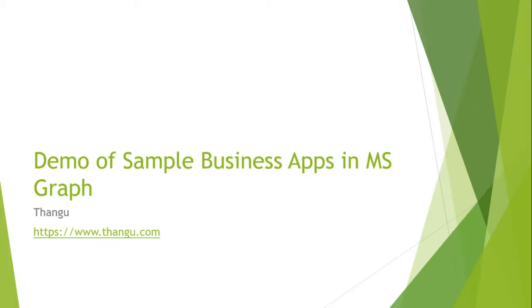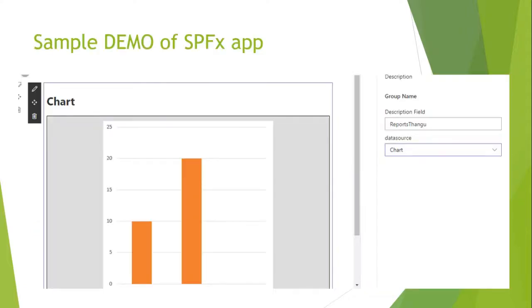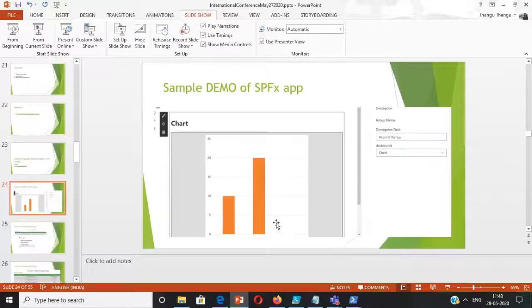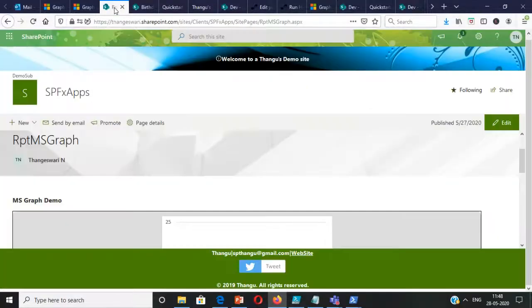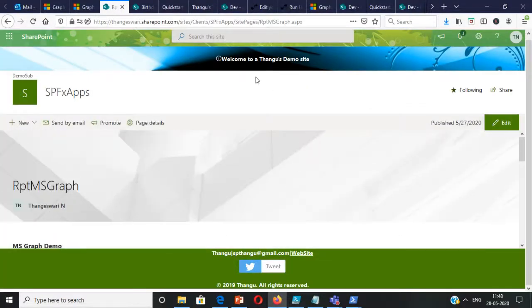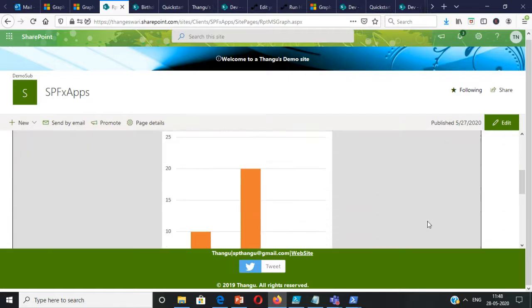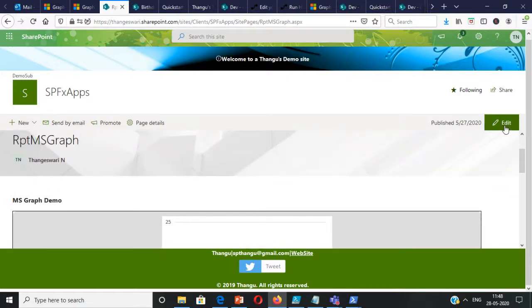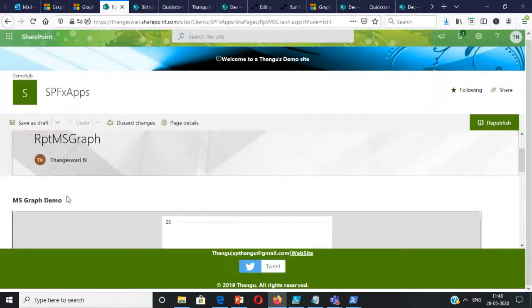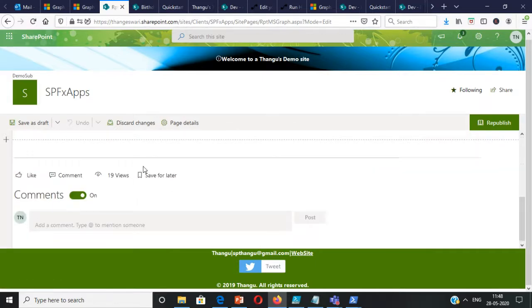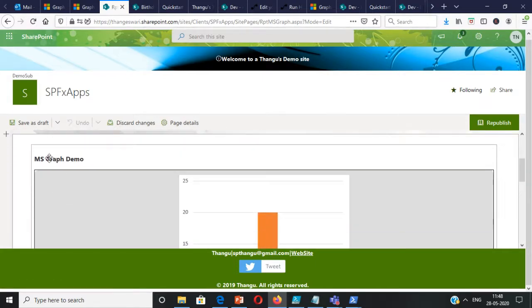I'll start off with some demos on sample business apps before I go into the how part. We will look at the demo of SPFx, a simple PowerShell, and also JavaScript. So let me go to the SPFx app. This is an SPFx page. Due to the extension, it has a huge header and footer, but let me ignore that. I'll click edit, and if I go to the MS Graph, this is the MS Graph app.